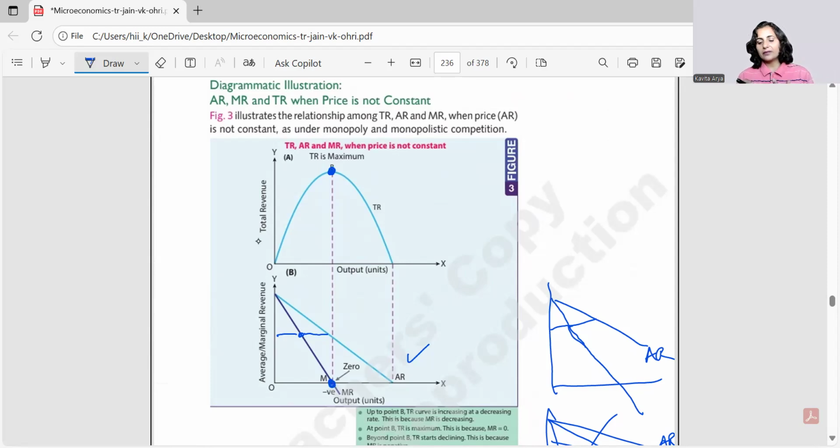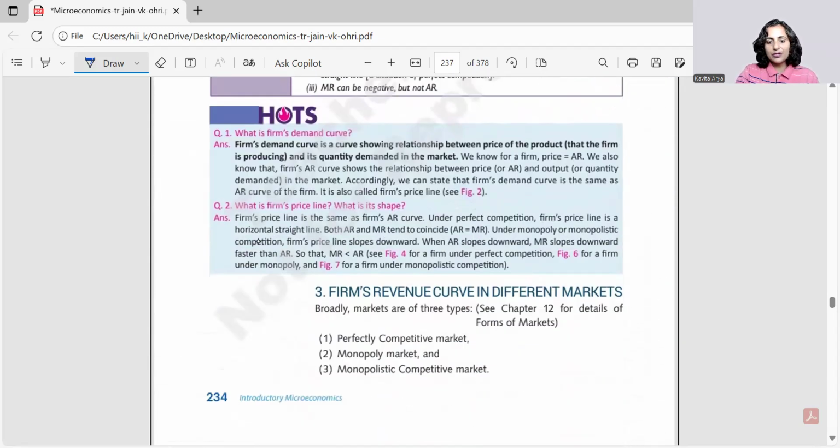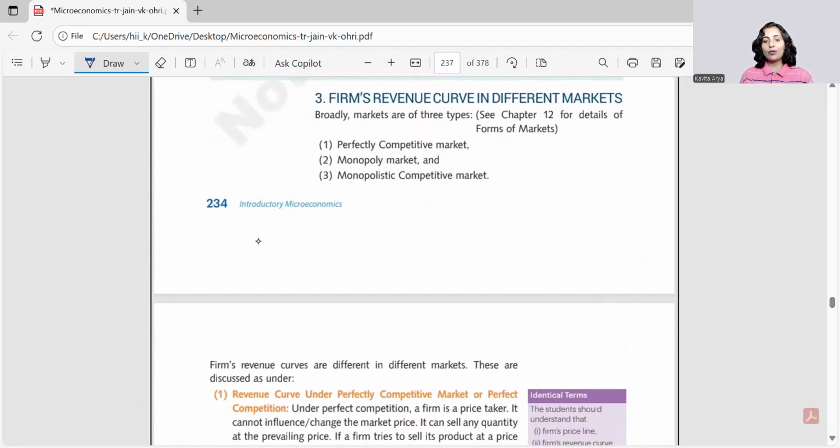We have the schedule and curve of both the situations. Case 1, the perfect market, and case 2, the imperfect market, right? So now the rest of the portion talks about, if you want to talk about monopoly and monopolistic, though this is not there in your syllabus, but you must know that perfect and monopoly are poles apart, and monopolistic lies somewhere in between, right?